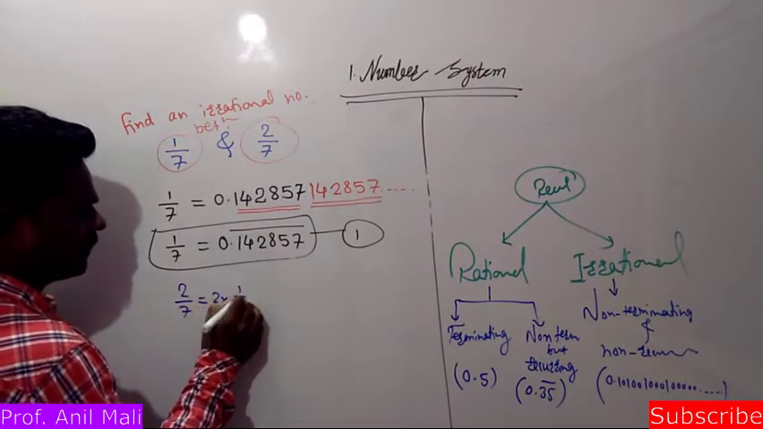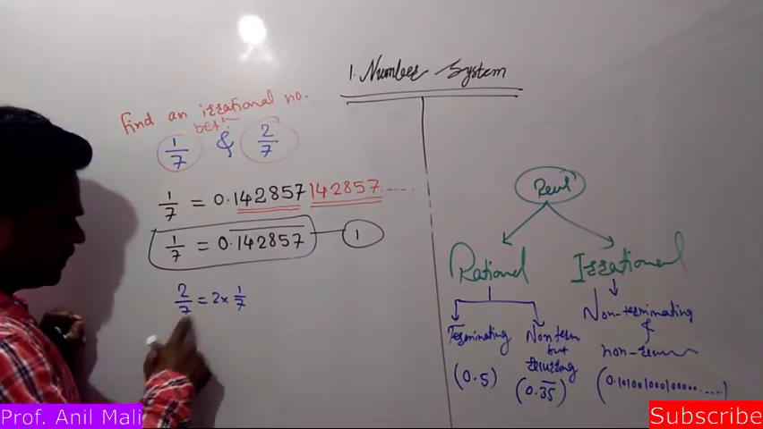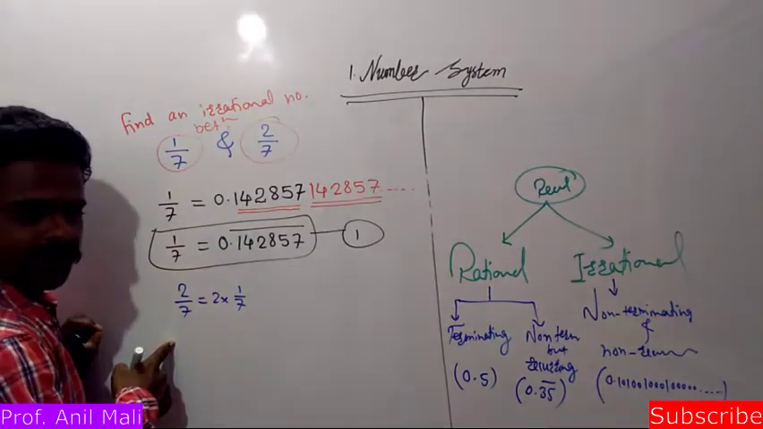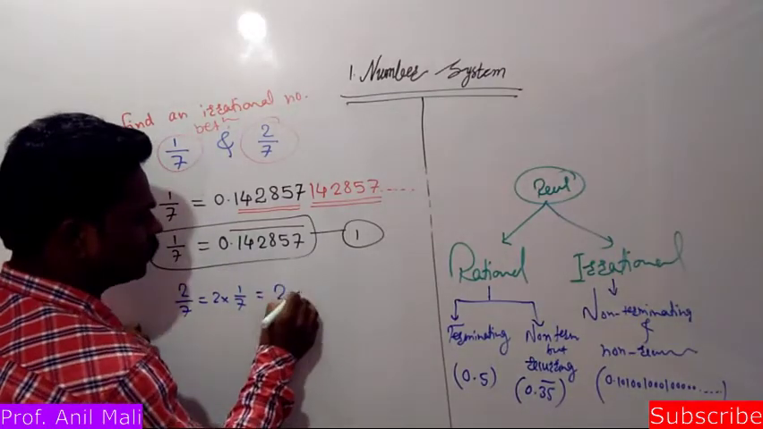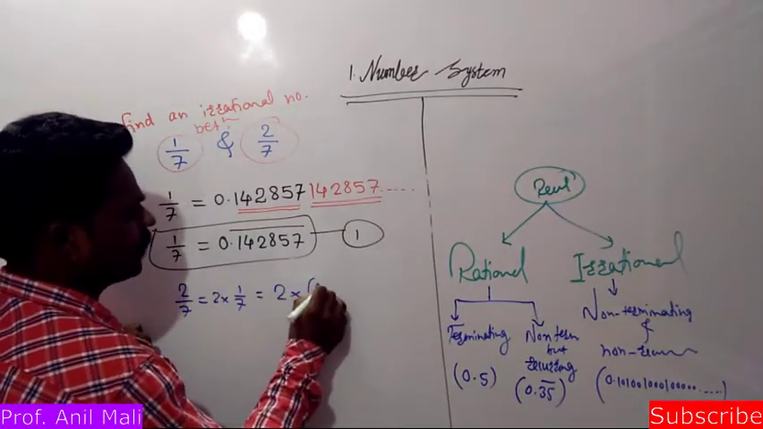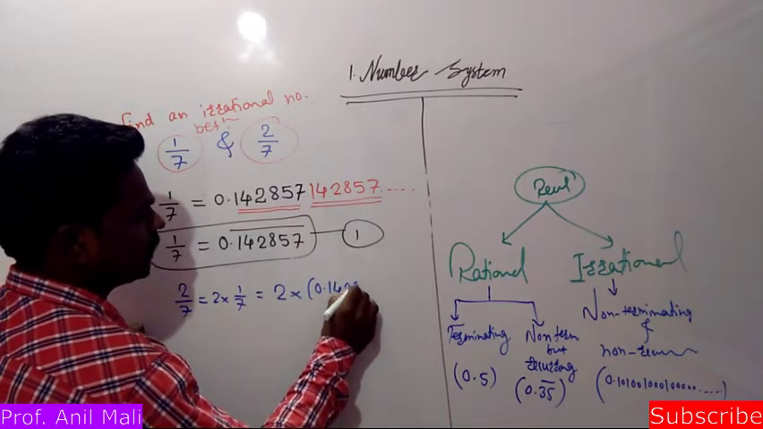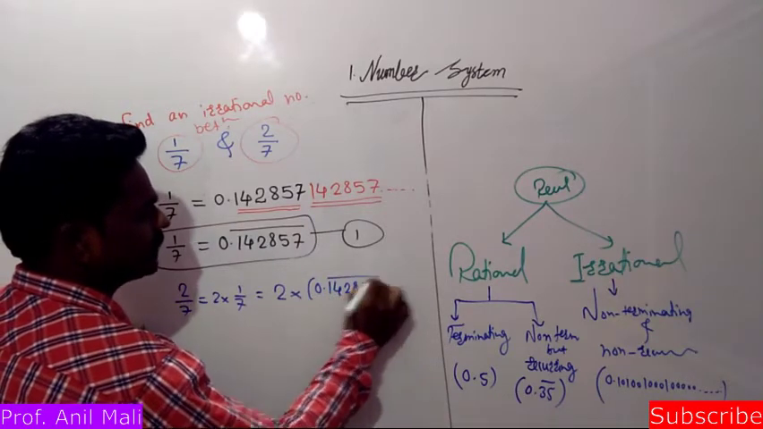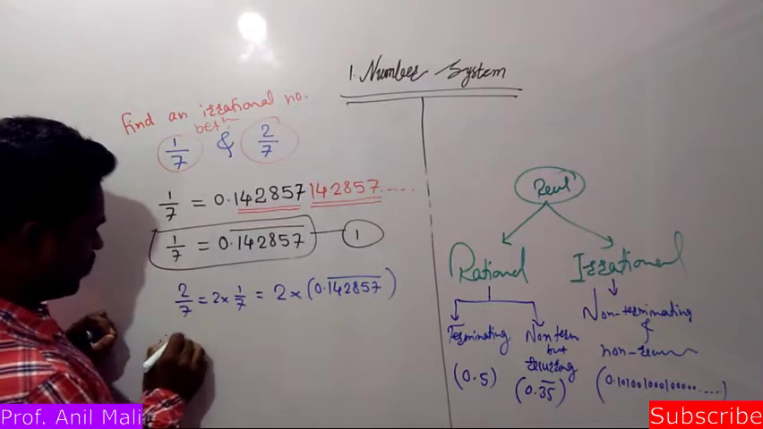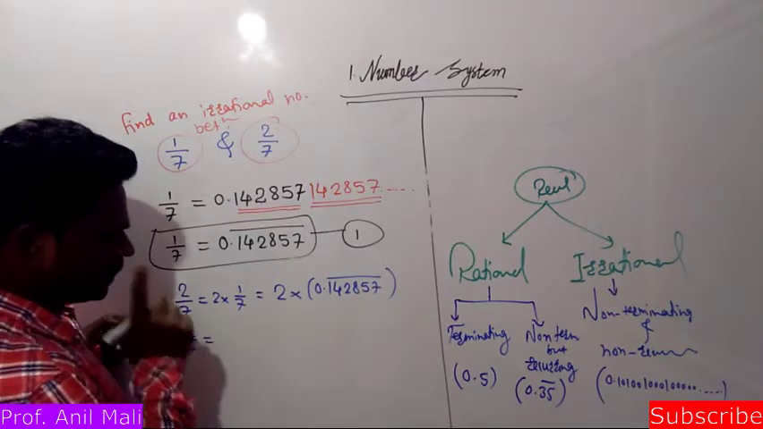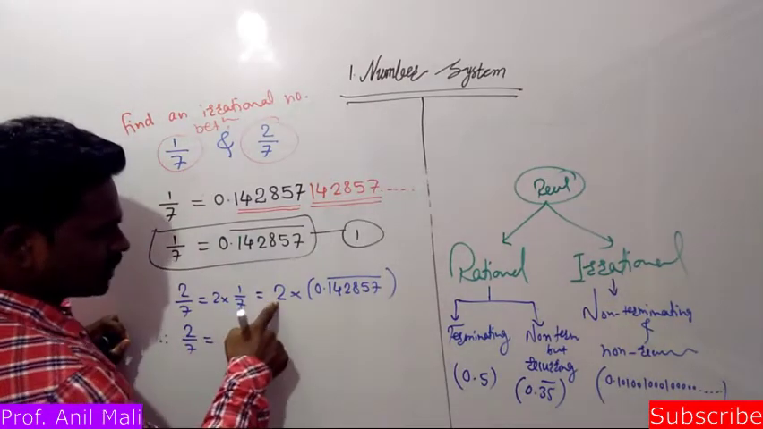So 2 into 1 by 7 is nothing but 2 by 7. Okay, fine. So we can write it as 2 into 1 by 7 is what? It is 0.142857 with a bar. No problem. Therefore we can write 2 by 7 is equal to, just multiply